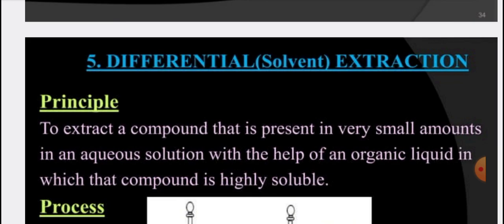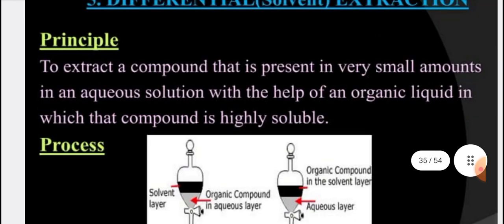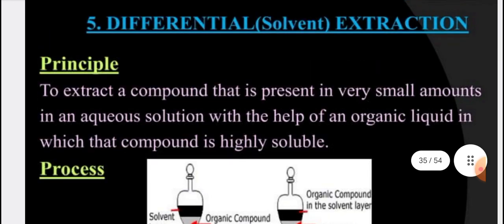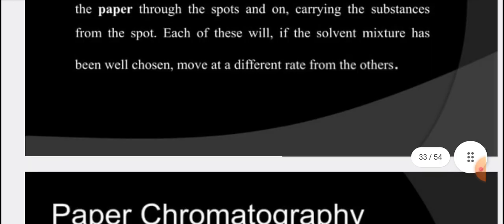If a solute is more soluble in one solvent, then it will go into that solvent and get away from another solvent, and hence we get our purified compound. This is the main principle: to extract a compound that is present in very small quantities in an aqueous solution with the help of an organic liquid in which that compound is highly soluble.